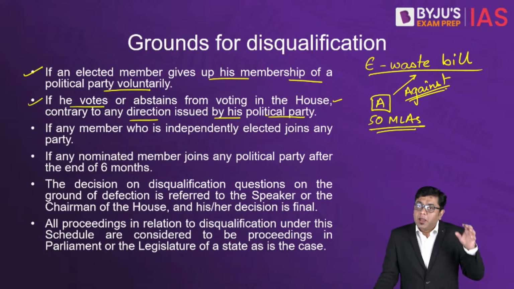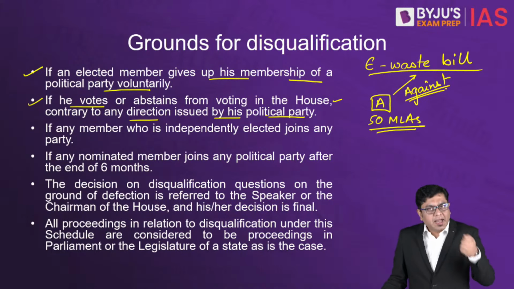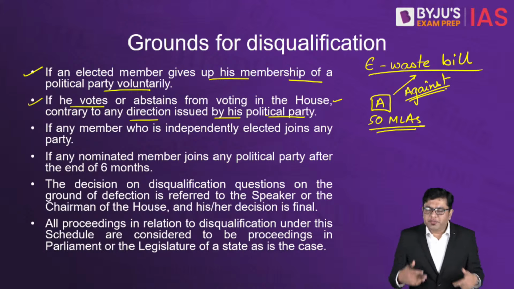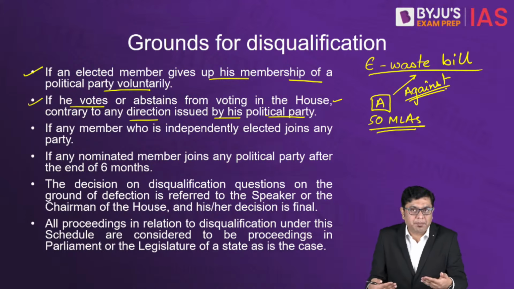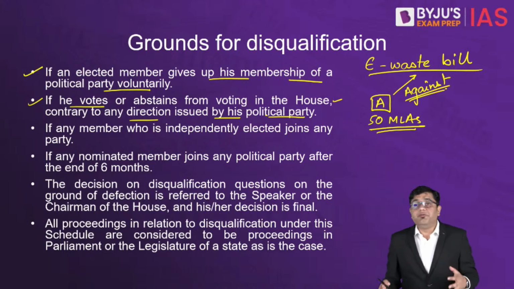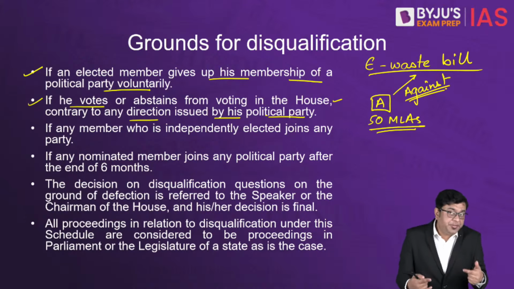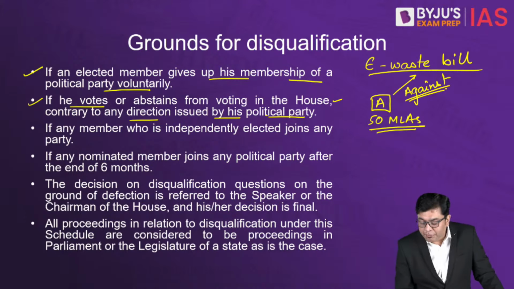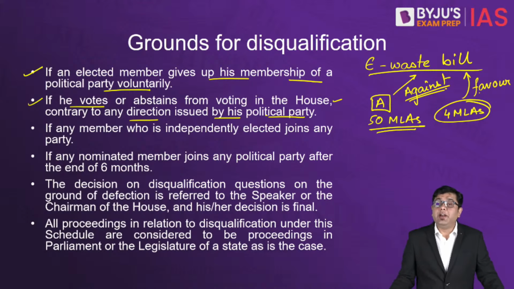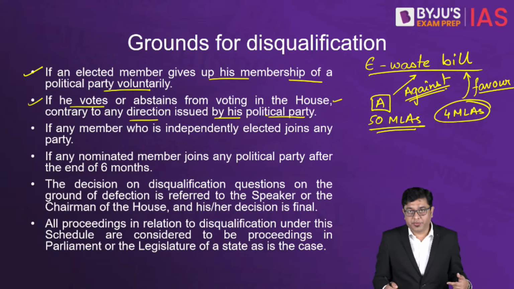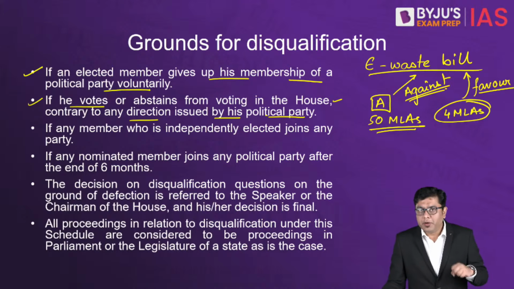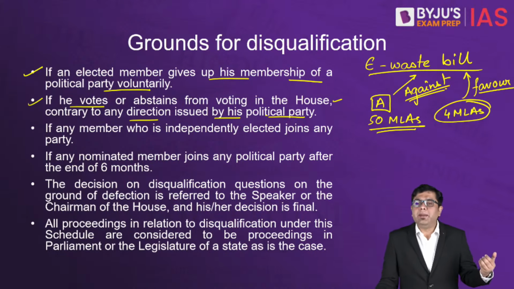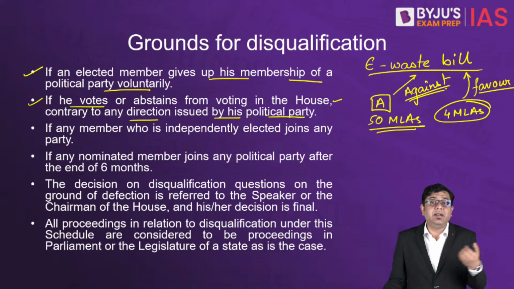Thereby, the party issues a whip, a kind of direction, that all of the members have to vote against that bill because we as a political party are against it. Now, if out of these 50 MLAs, 4 MLAs vote in favor, they are defying the orders of the political party they belong to, the voting pattern indicated by the party.